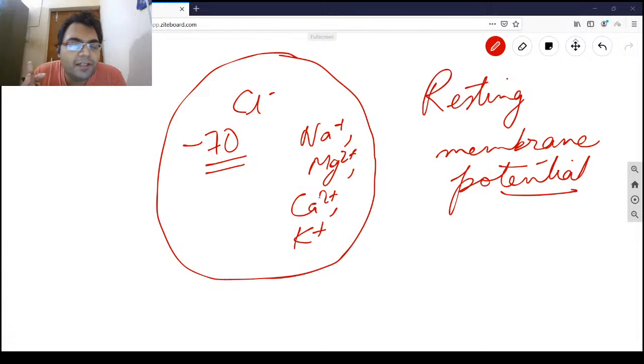The extracellular fluid, we always know, contains more sodium and chloride ions, whereas the cytosol contains a high concentration of potassium and also negatively charged proteins. I'll write it down for you.